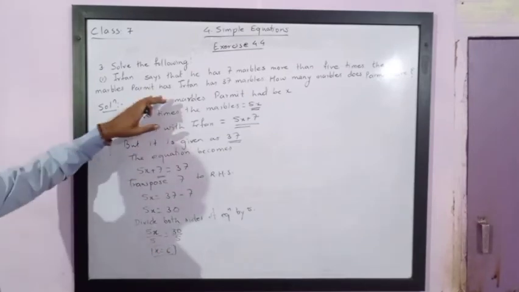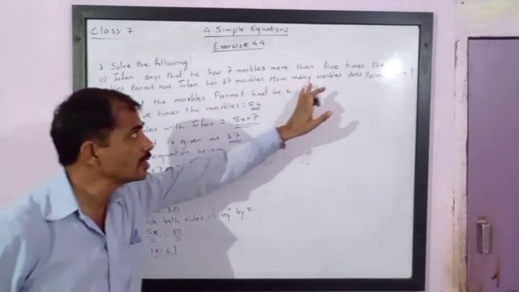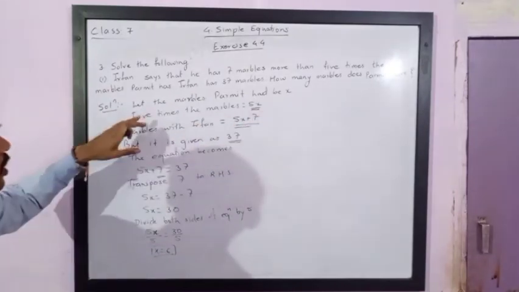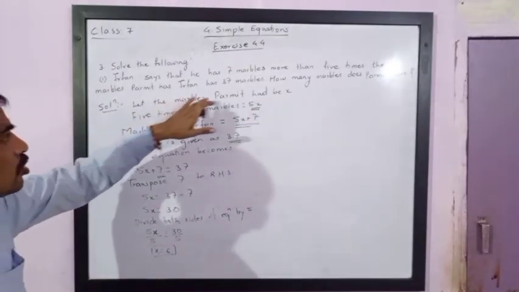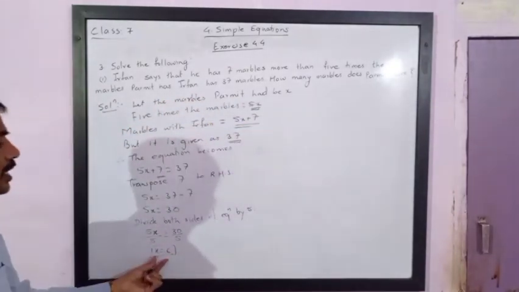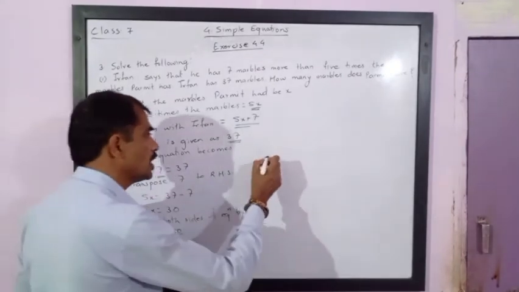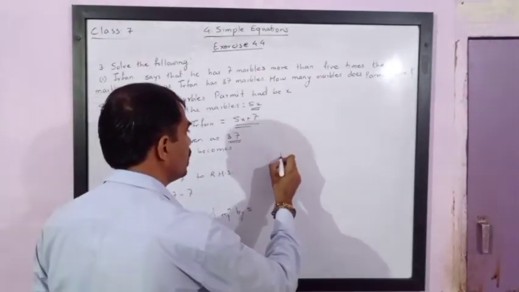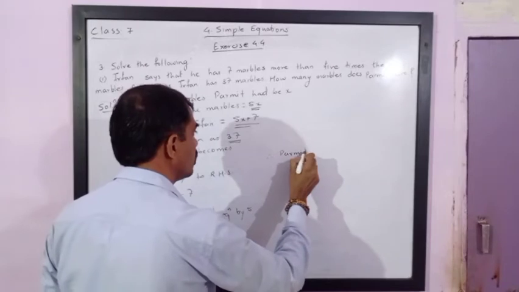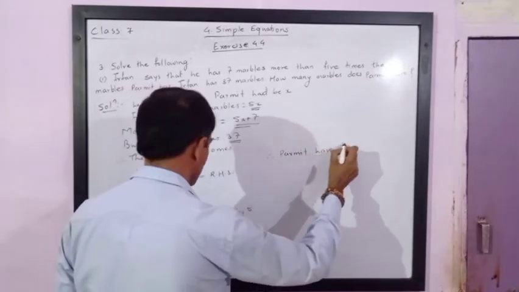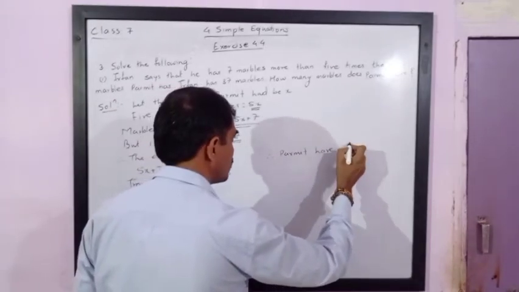Now we are asked how many marbles Parmeet has. Here we have taken marbles with Parmeet as x and we have got x is equal to 6. Therefore we can say that Parmeet has 6 marbles.